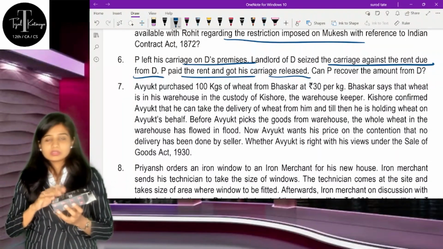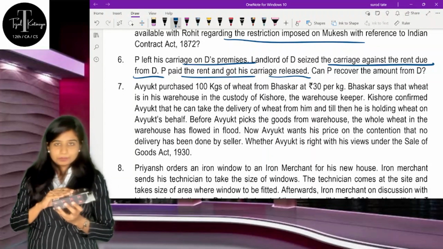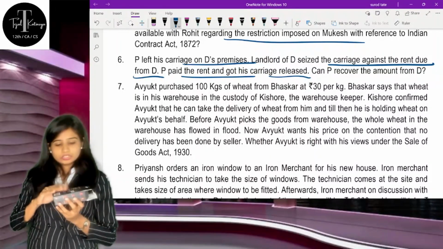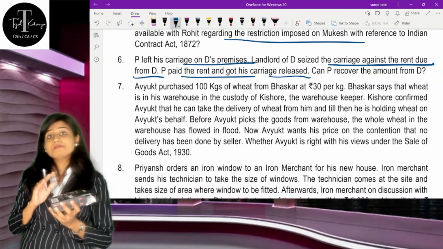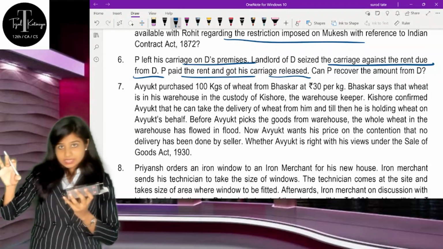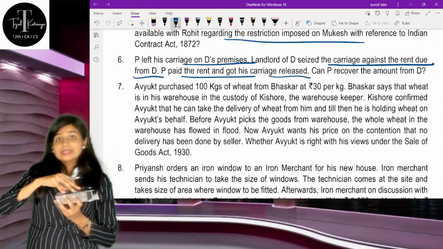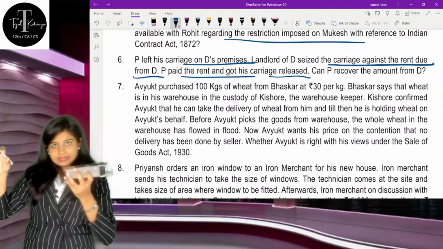Let's assume this was the thing which he forgot. The ownership of this thing is of Mr. P. Now Mr. D is saying that he is settling his rent due against this asset.